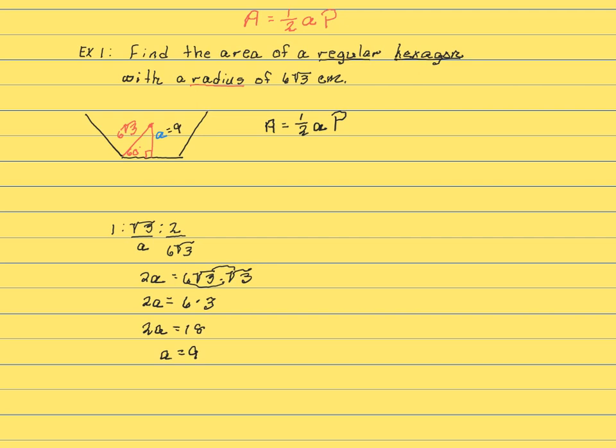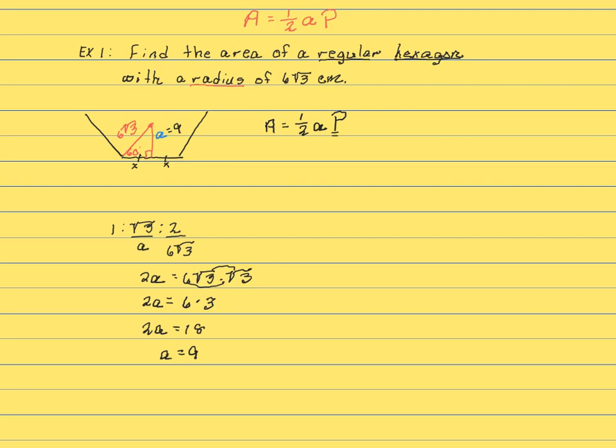But in order to find perimeter, we also need to know the length of a side. Remember that the apothem is going to bisect this side. So if I could find this piece, this would be the same, and then I could find the length of my side by using segment addition.